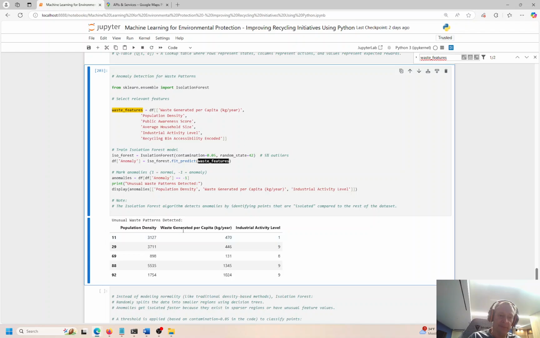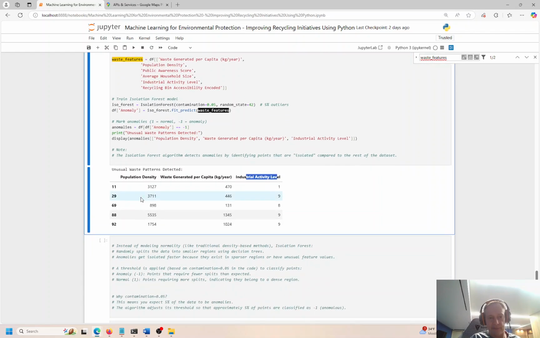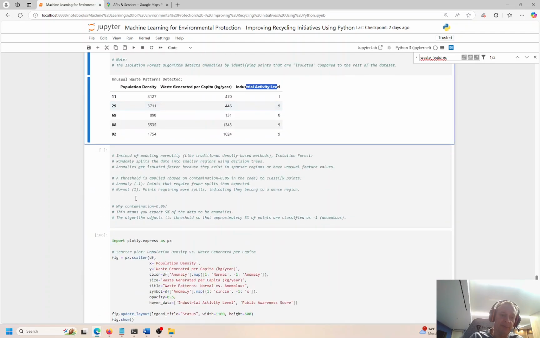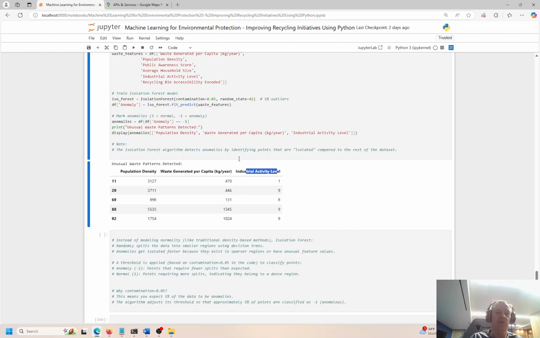So based on population density, waste generated per capita, and measured in this metric, kilograms per year, industrial activity level, these are the anomalies in the entire population of Boulder. We only have 5 out of 100, right? So pretty small, but that can require some more attention and devotion, right? And we can focus on these. And if we spend a little more time on these items over here, we can try to improve the way that recycling is done for the town of Boulder, right?